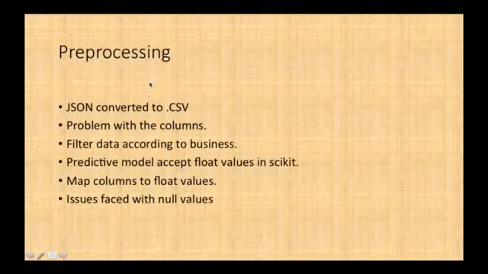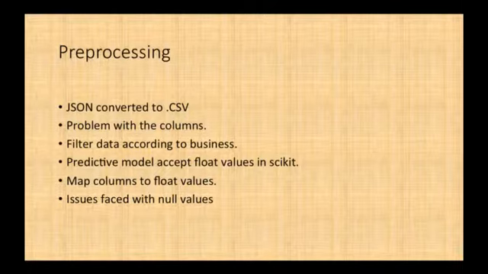For the processing part, we converted JSON to CSV because we planned to use pandas data frames, since for data exploration and data analysis this is the package which is widely used and convenient to use. We also filtered the data according to business, that is restaurants, for the analysis and predictive models.